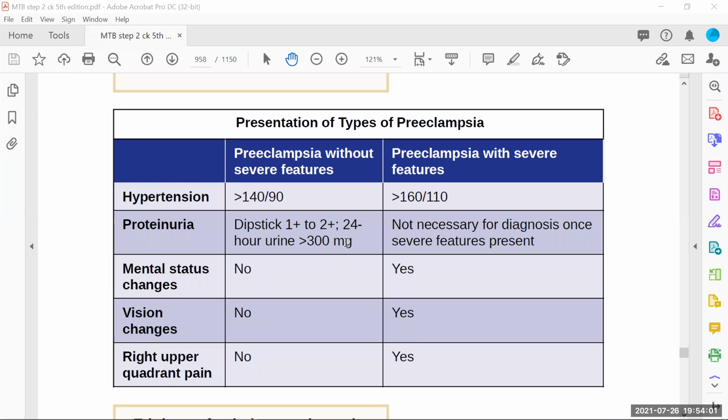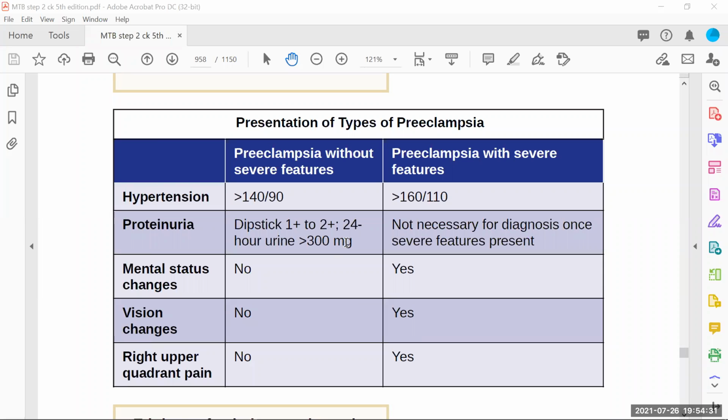Then mental status changes: of course, if you see there are some changes in the behavior of the patient, mental status is changed, patient is confused, think about the severe feature. Visual changes: if the patient is having blurring of vision, severe headache, think about severe features. And right upper quadrant pain again. So if there is right upper quadrant pain, some visual blurring, patient is confused, patient is having BP more than 160/110, you can say the patient is presenting with severe features of preeclampsia.